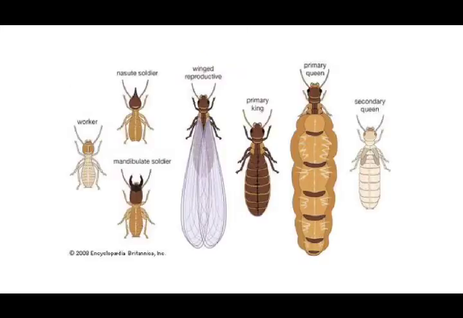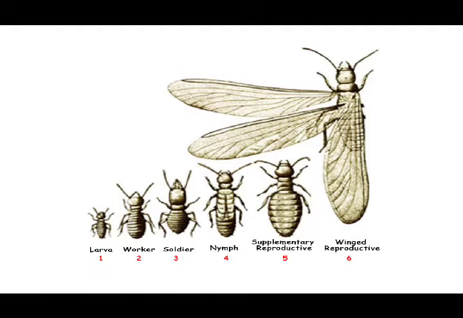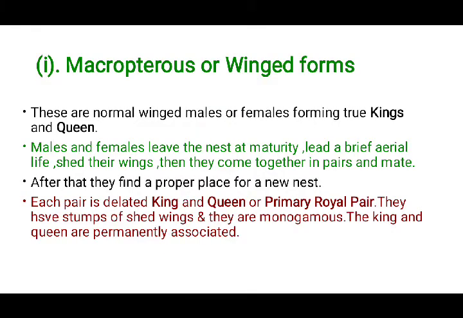Let's see. So this is the whole colony picture of termites. Along with the explanation, I will tell you the characteristic features of these termites. So first one is the Macropteris or winged forms. As the name itself says, these are normal winged male and female forming true kings and queens in the colony.